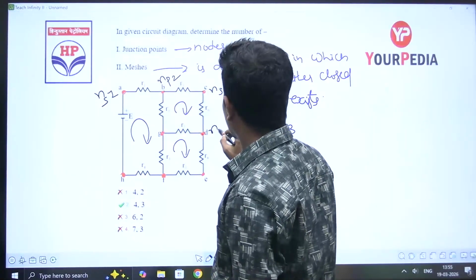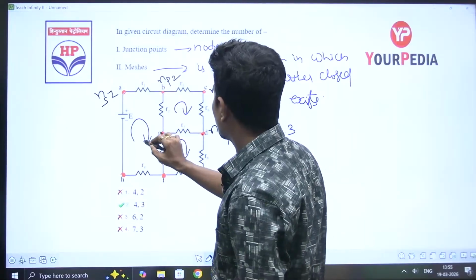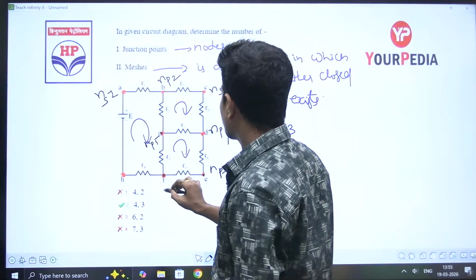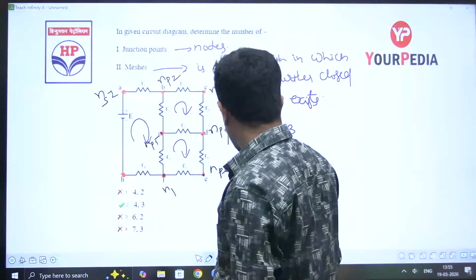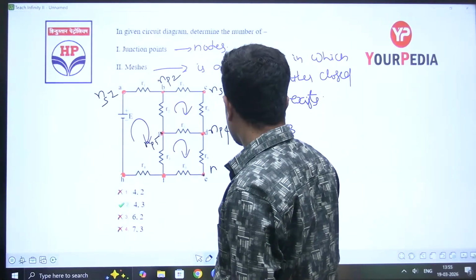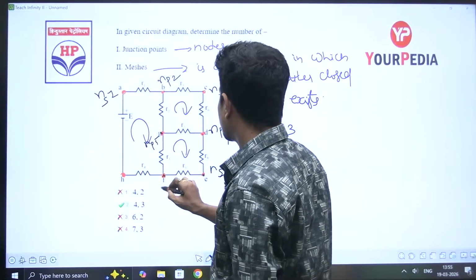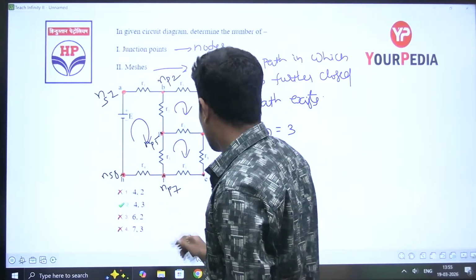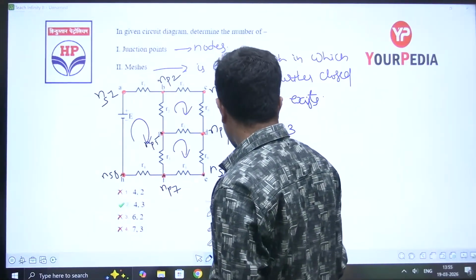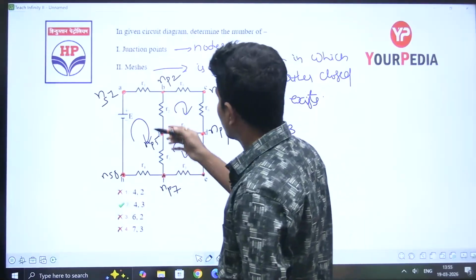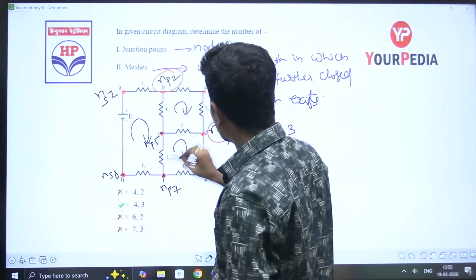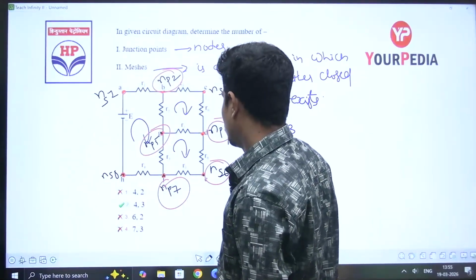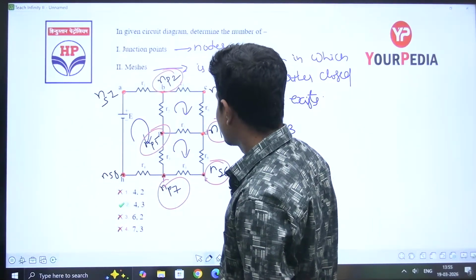This is principal node, NP4. This is principal node, NP5. This is simple node, NS6. This is NP7. This is NS8. But 8 is not there in the options. Then he is asking about principal nodes. 1, 2, 3, 4, 5 principal nodes are there. But 5 is also not there in the options.